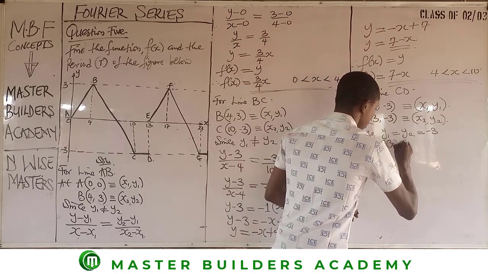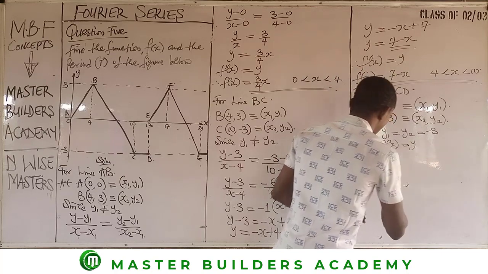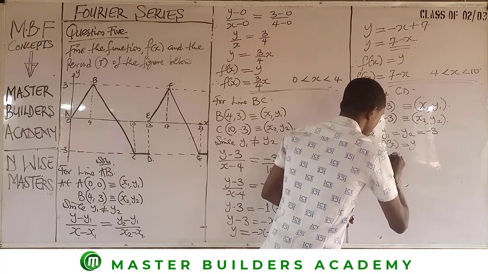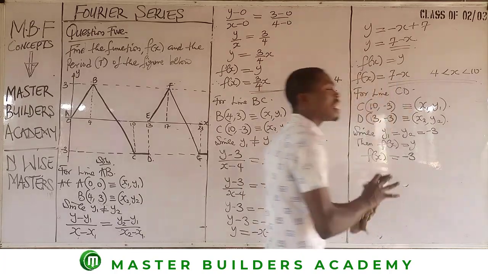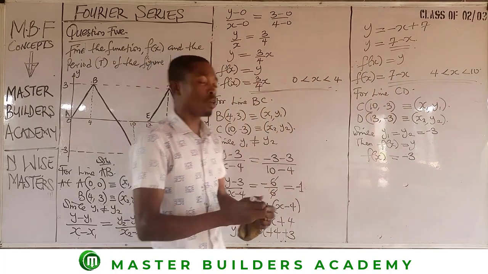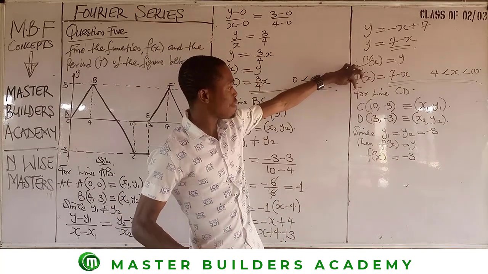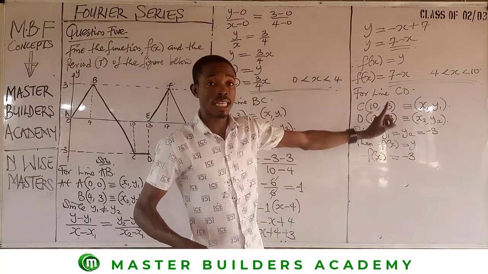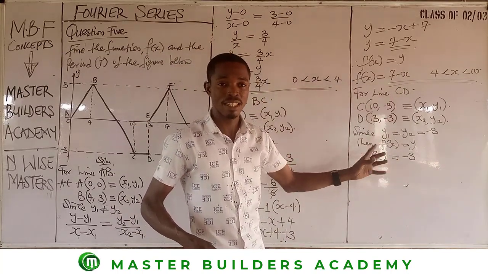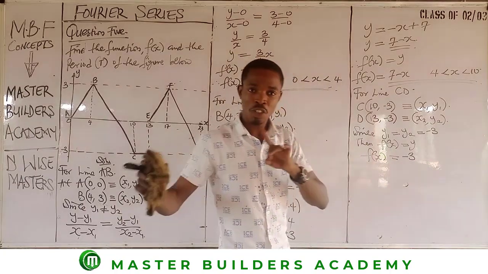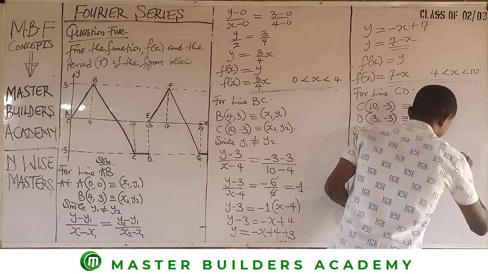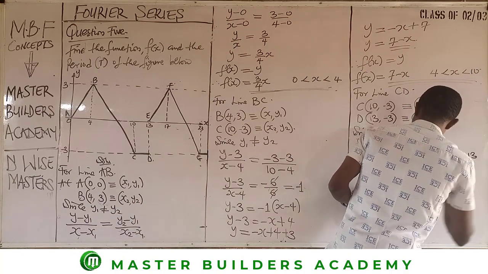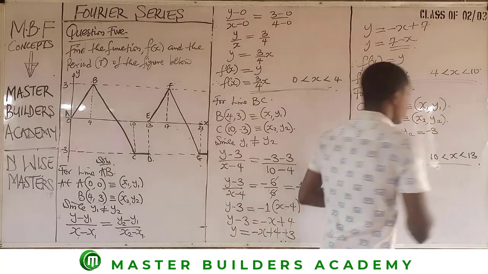Then f of x is equal to y, and then f of x is equal to what? Negative 3. In what range? You now use the values of x. The first value of x, x1, is 10, and the second value of x is 13. So it's between 10 and 13. Then we have 10 less than x less than 13. We are done with this.